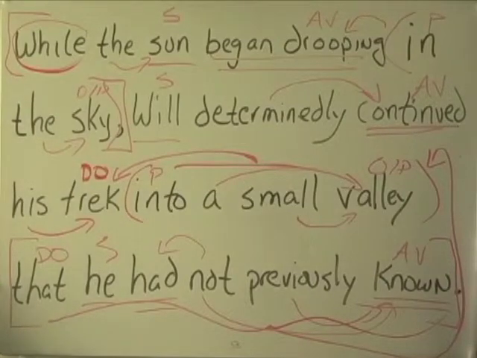That brings us back to the last, or the first clause, while the sun began drooping in the sky. That's not a relative clause, it's a subordinate clause opening with this subordinate conjunction. Subordinate clauses typically function as nouns or adverbs, sometimes as adjectives. And this one, while the sun began drooping in the sky, I don't think it's simply talking about when he continued, although you could argue that and make it adverbial. I think it's washing over more than that.